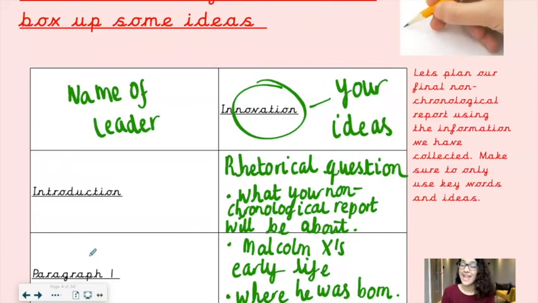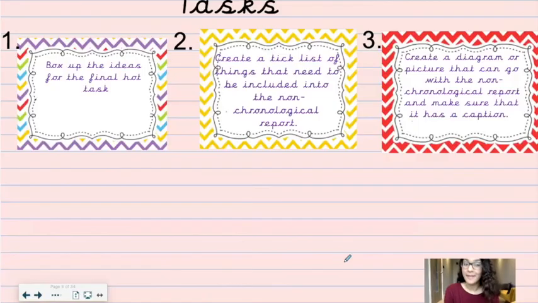You will get a chance now to do one of your own. That is your first task. Your first task, box up the ideas for the final hot task. Now remember, think about the leader that you chose last lesson to do your research on. That's the leader that you're now going to be doing your box up for. Once you have finished your box up, task number 2 is to create a tick list of things that need to be included in the non-chronological report. And then task number 3 is to create a diagram or picture that can go with the non-chronological report, making sure that it has a caption.